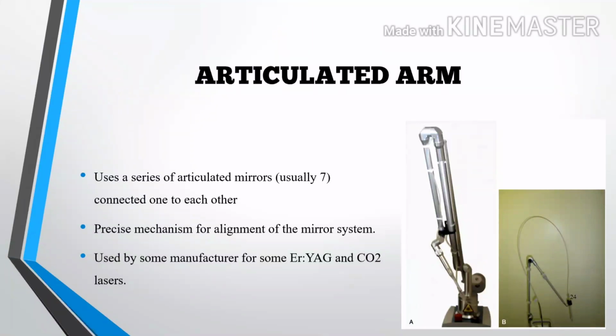While hitting and vibrating, while transporting the machine from one room to another room, there is a calibration change in the mirrors. It can be dangerous because it changes the direction and energy of the laser. Many manufacturers use it for the Er:YAG and carbon dioxide laser delivery system, the articulated arm.